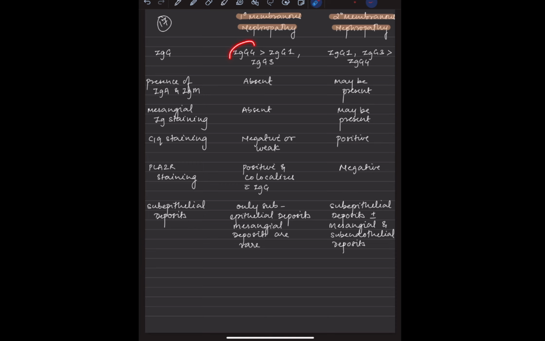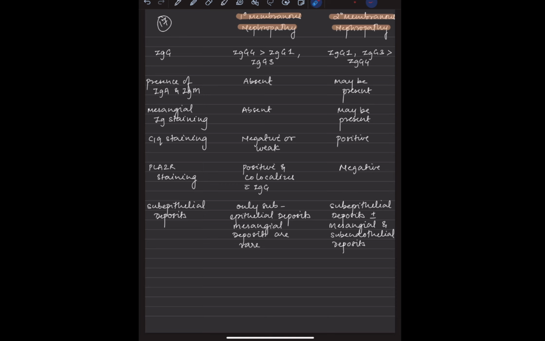Okay. So there is a primary membranous nephropathy and there is a secondary membranous nephropathy. IgG4 antibodies are more commonly associated with primary membranous, and IgG1 and IgG3 are more in secondary membranous. The presence of IgA and IgM is not there in the primary one. Mesangial immunoglobulin staining is also not there in primary membranous. C1q staining would be positive in secondary membranous nephropathy.